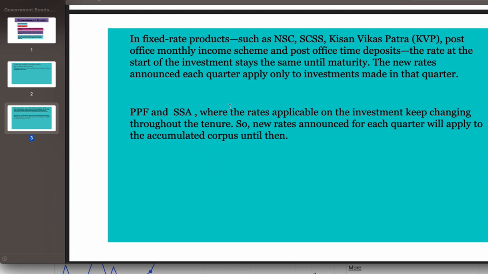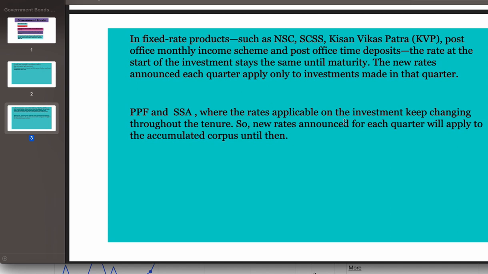Whenever the government brings down the interest rate, or the interest rate is stagnant, you will not be able to get much in the upsides also, because now the interest rate has increased elsewhere, but the government has not increased it. So you will be getting the same interest rate from 2020 in both the schemes. The accumulated corpus will get affected whenever the new rates are applicable. So this is the major risk in your PPF and Sukanya Samriddhi schemes.